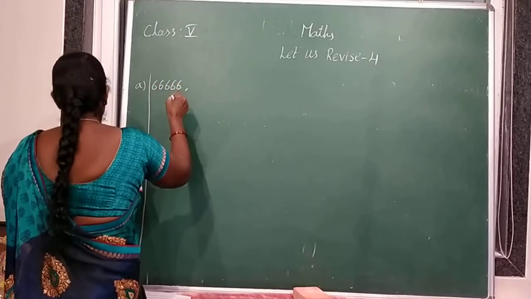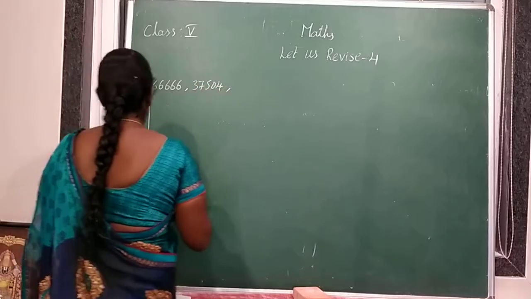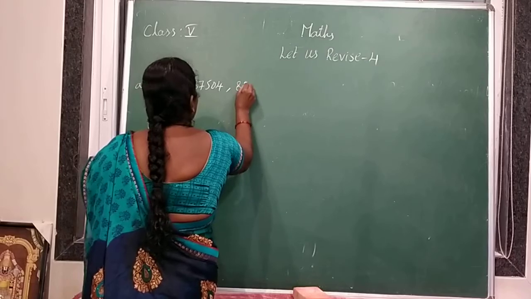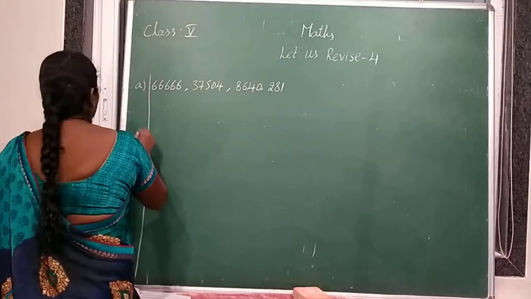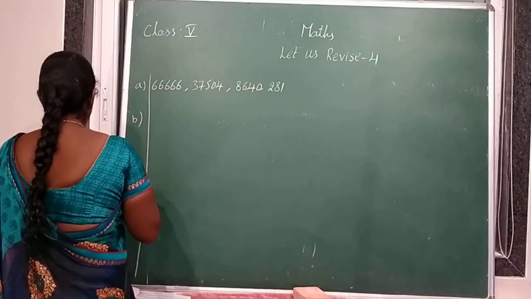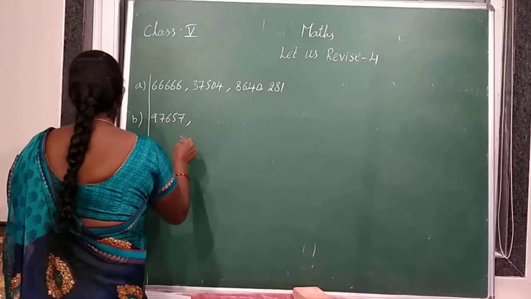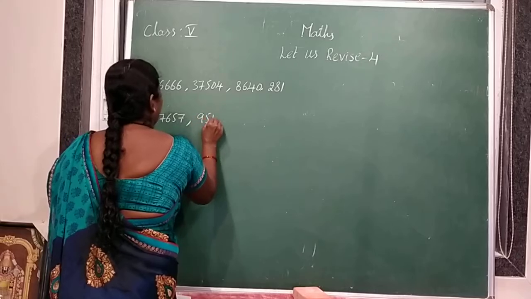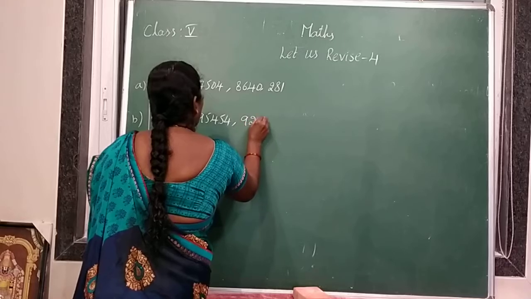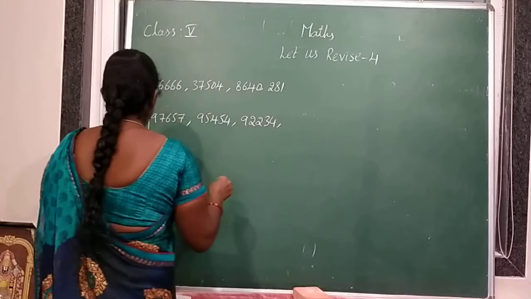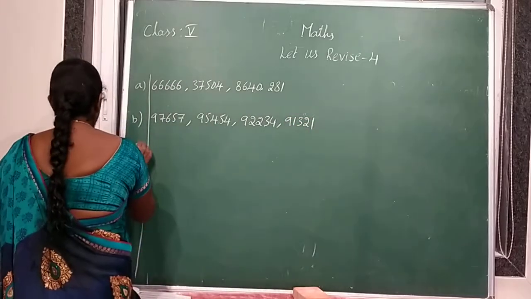66,666, 37,504, 8,640 and 281. Next one, 97,657, 95,454, 92,234, 91,321. Arranging in descending order.